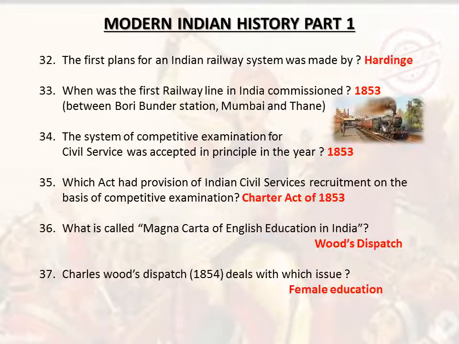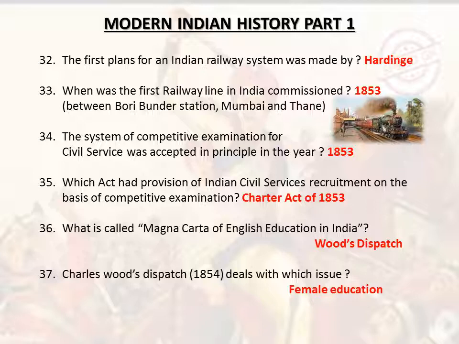The princely state of Satara was annexed in which year? 1850. The first plans for an Indian railway system was made by Harding. When was the first railway line in India commissioned? 1853. Between Boribunder station, Mumbai and Thane.